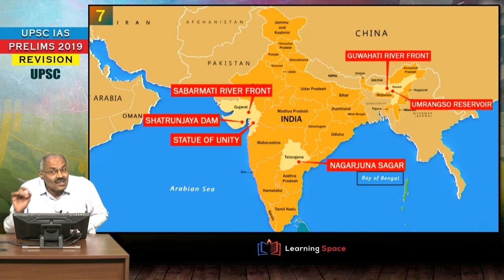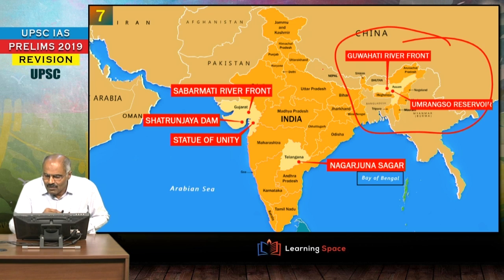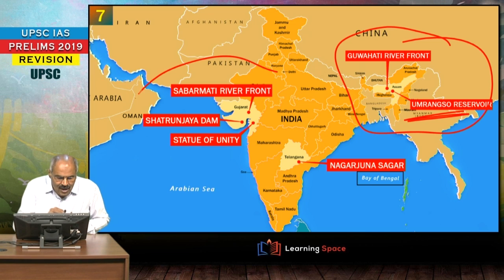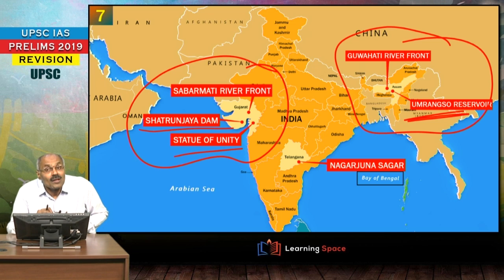Recently, government announced 6 water aerodromes, out of which 3 are in Gujarat, 2 are in Assam, 1 is in Telangana, right? And Nagarjuna Sagar, all of you are familiar in Telangana. And this Guwahati riverfront and Umrangso Reservoir, these 2 are announced for water aerodromes. And Sabarmati riverfront, Statue of Unity, and Shatrunjaya Dam. Many of you may not be well aware about Shatrunjaya Dam and Umrangso Reservoir, and these 2, please don't forget, these 6 are the places which are identified for water aerodromes.